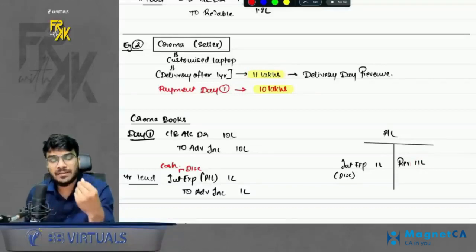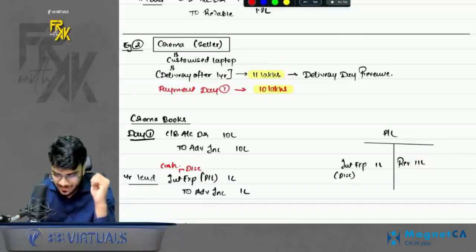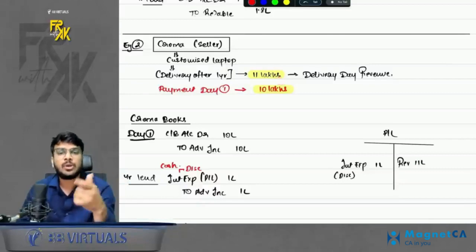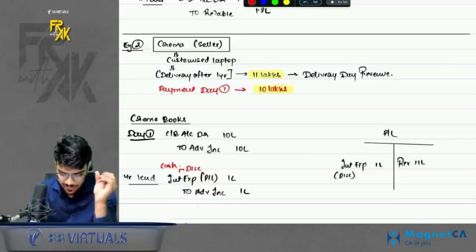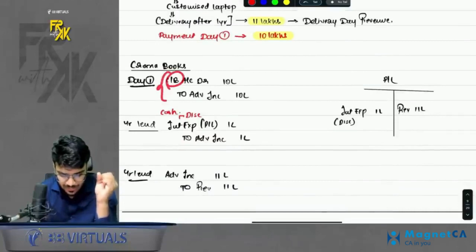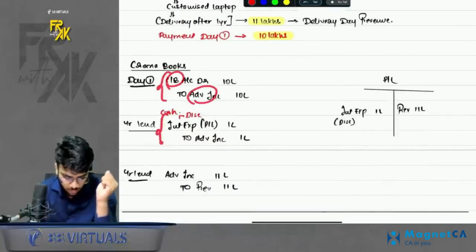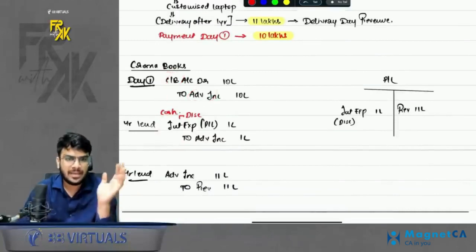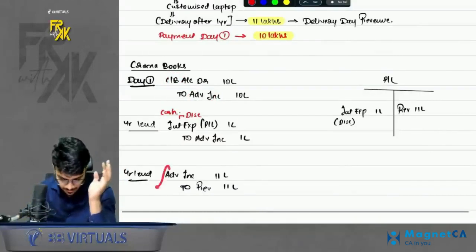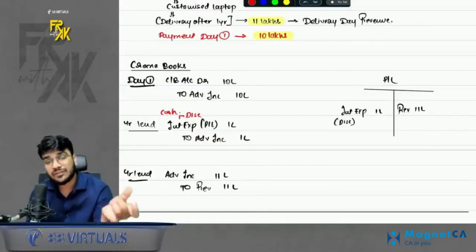But sir, the company will never receive 11 lakhs now. So here basically it is like a cash discount. In India's terms, we call it notional interest. What the interest does is, we record the money received like an advance. We accrue the interest expense or we debit the cash discount, whatever you may call it, and then we transfer the advance to revenue.